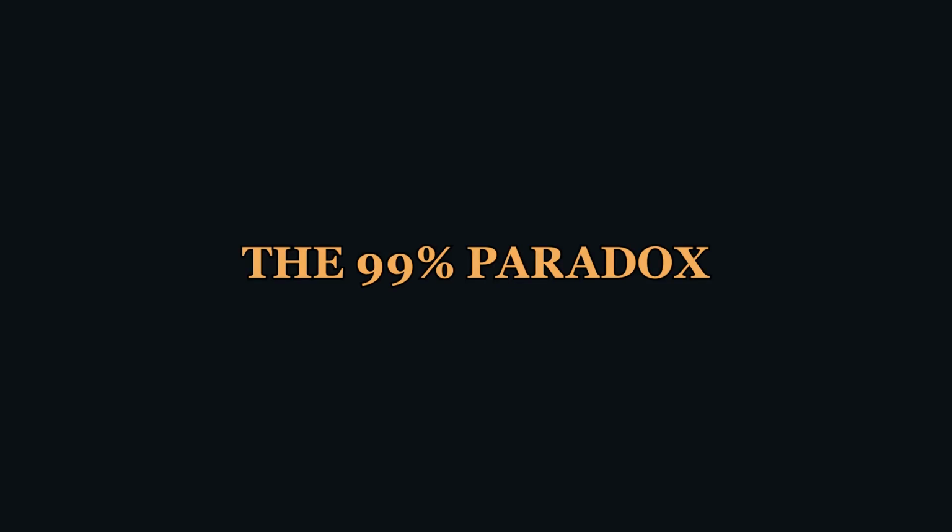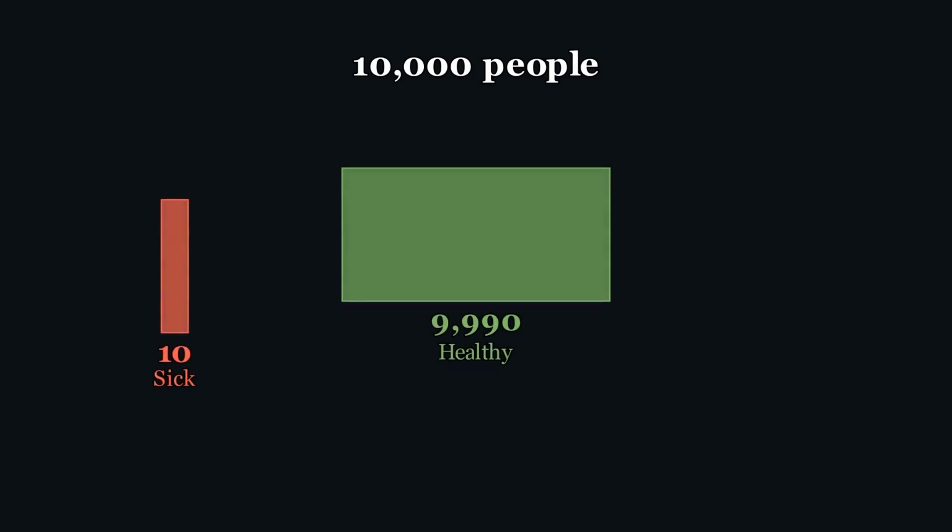Let's return to our medical test and work through it step by step. Imagine 10,000 people get tested. The disease is rare. It affects 0.1% of the population. That means 10 people actually have the disease, and 9,990 are healthy. Now we test the 10 sick people. The test is 99% accurate, so about 10 of them correctly test positive. These are true positives. Next, we test the 9,990 healthy people.